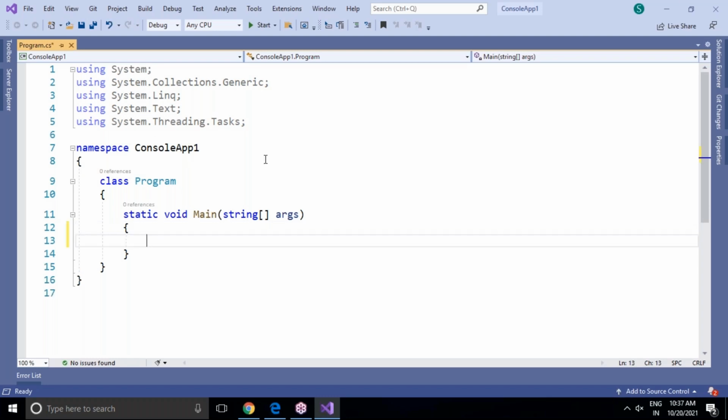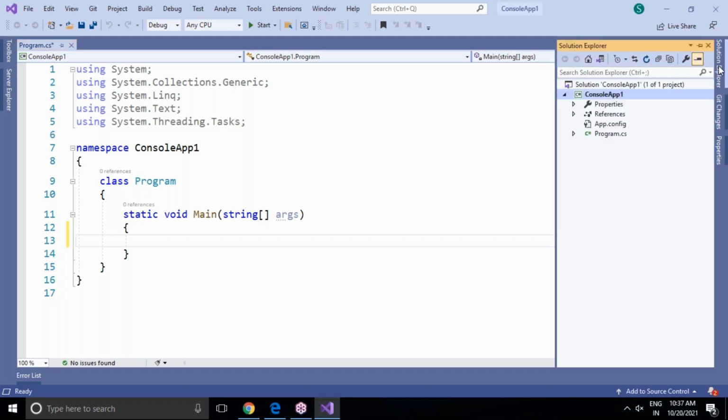But just observe here in this Visual Studio environment, I have to introduce some important windows. On the right hand side you can see Solution Explorer. This is very important; we manage our application, project, and C# .NET program files from here.